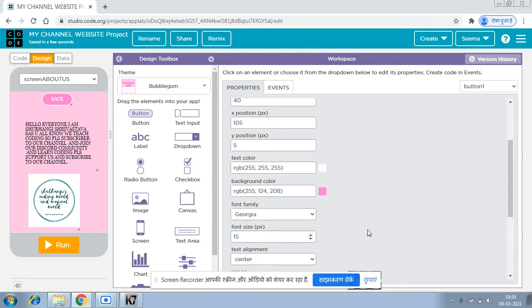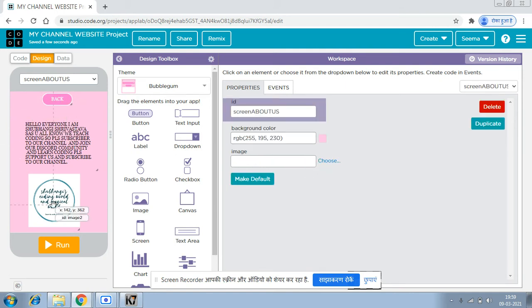So now you can just give the text size anything, and if you're putting this theme, you will just get the font like that only, which will suit it. So I think now it's looking nice.